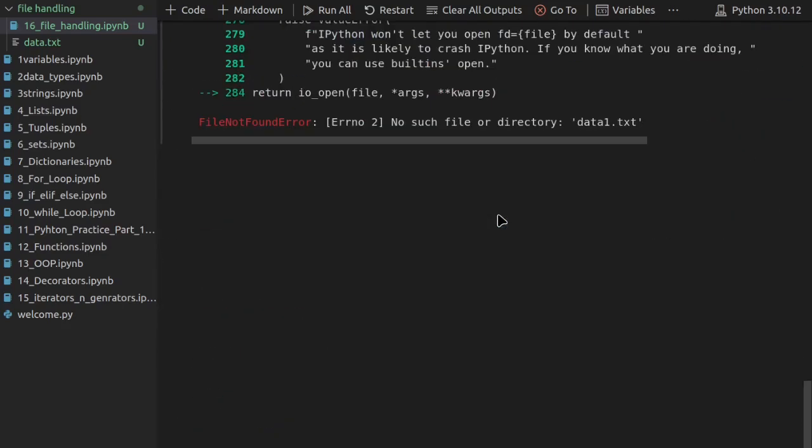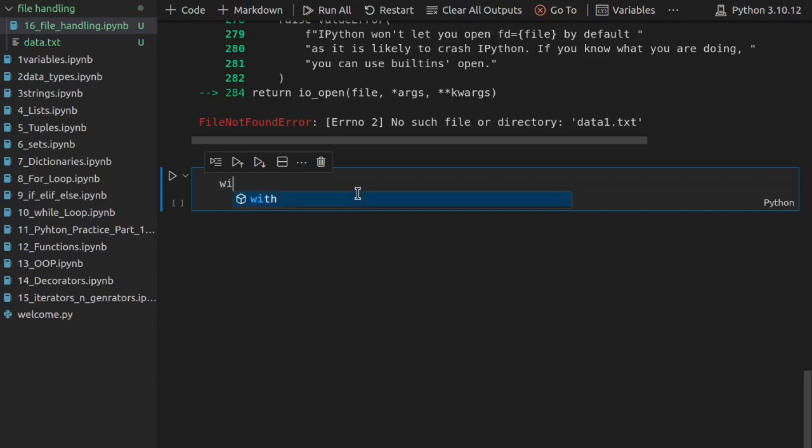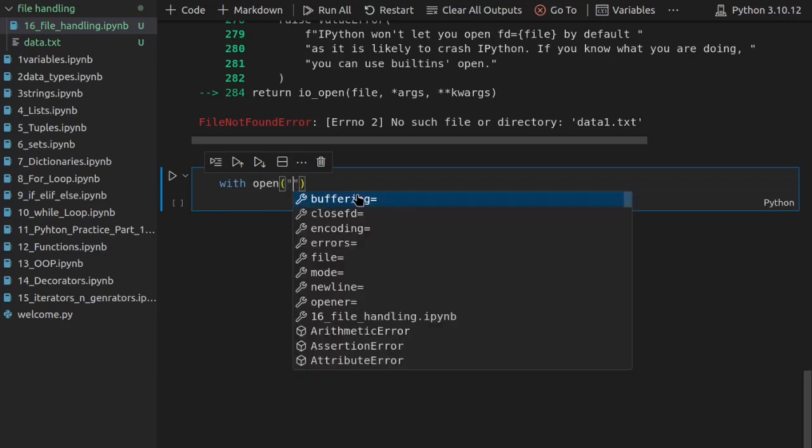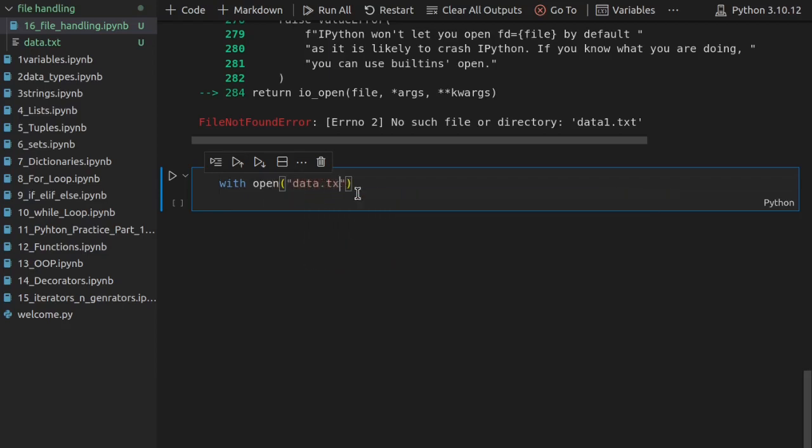Yes, there is one solution, and it is the standard practice. We use a kind of syntax that automatically opens a file and also closes the file, so we don't have to worry about closing it. So how can you write that? We use the with keyword. With open, I will open data.txt again, and I will mention here in which mode I want to open it.